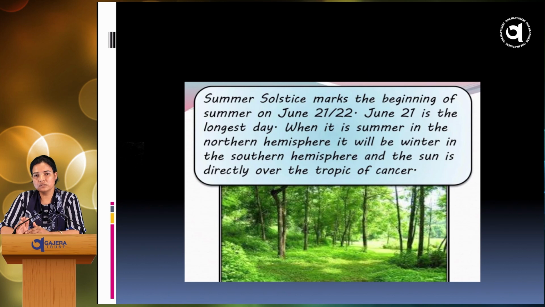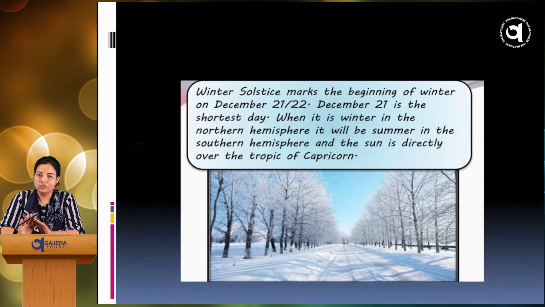When it is summer in the northern hemisphere, it will be winter in the southern hemisphere, and the sun is directly over the Tropic of Cancer. Winter solstice marks the beginning of winter on December 21st or 22nd. When it is winter in the northern hemisphere, it will be summer in the southern hemisphere, and the sun is directly over the Tropic of Capricorn.